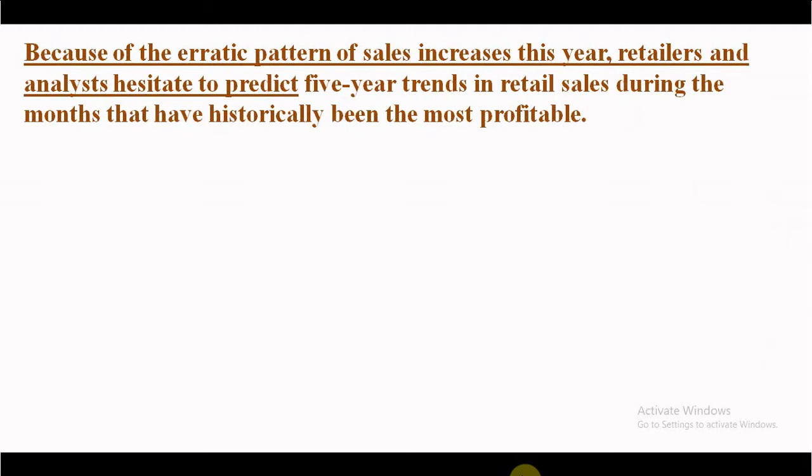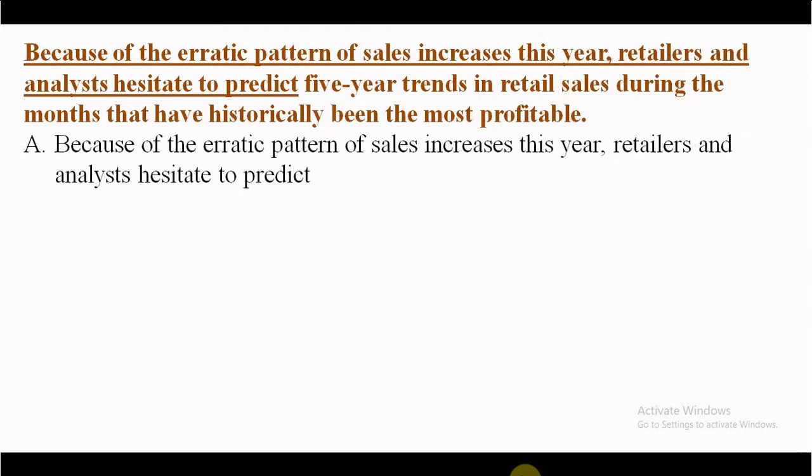Why? Because of the erratic pattern, right? So here, because of the erratic pattern is actually adding information for hesitate, and that is why it is a verb modifier. The phrase from because of to this year is talking about the verb hesitate, and that's why it is a verb modifier. So option A is fine.